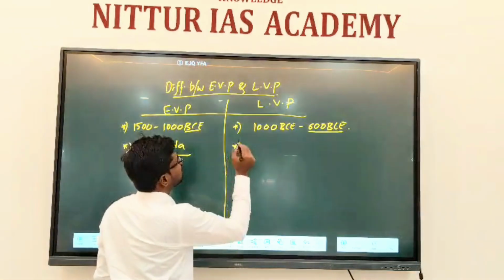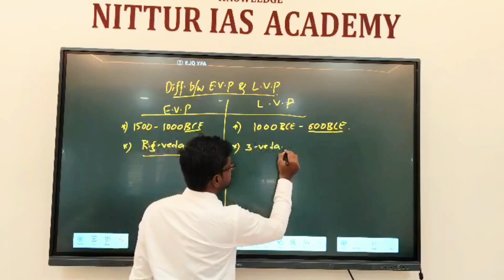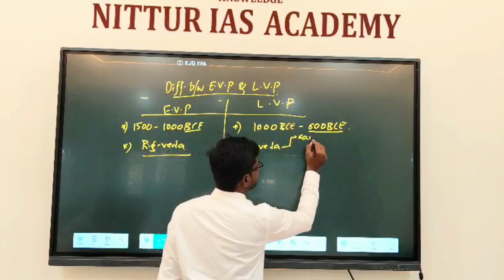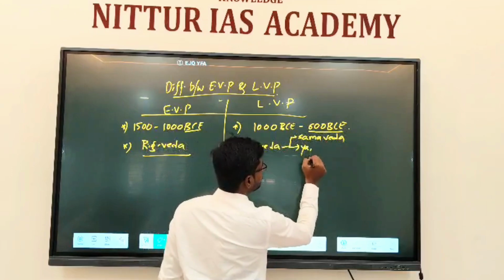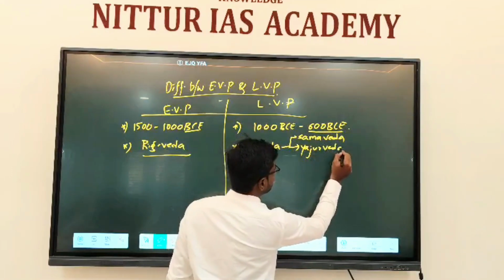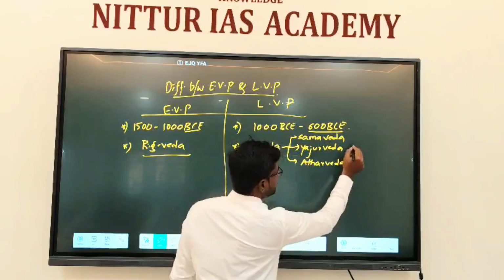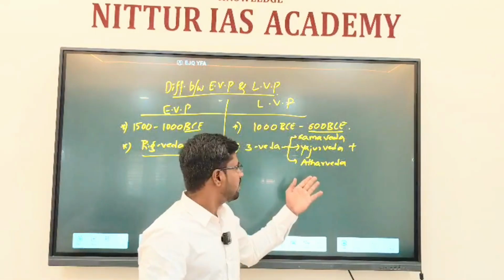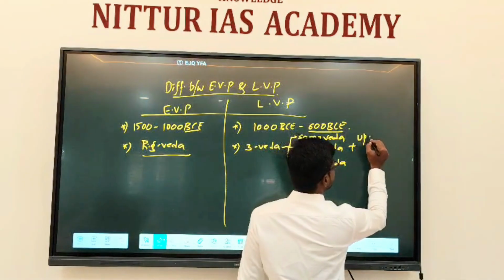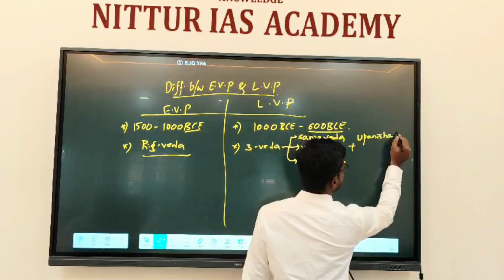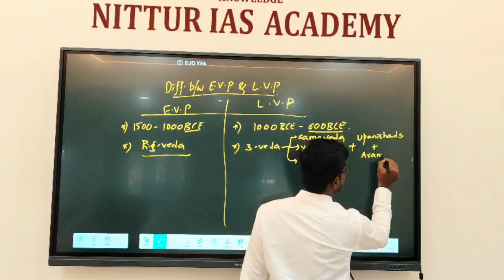And the later Vedic period comprises 3 Vedas: Samaveda, Yajurveda and Atharva Veda, including other types of Vedic literature, for example Upanishads and Aranyakas.